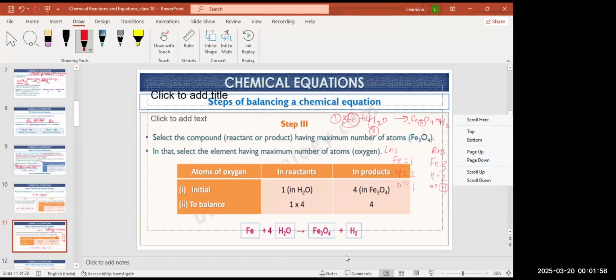This coefficient is multiplied to all the elements, for hydrogen and also for oxygen. So there are 4 oxygens and 4 oxygens. So this is a balanced chemical equation. Yes, ma'am, that's how we balance a chemical equation.